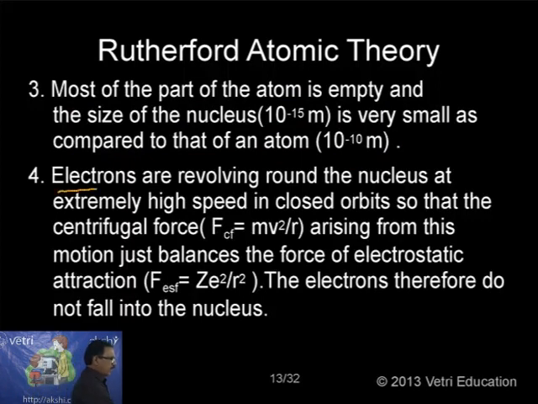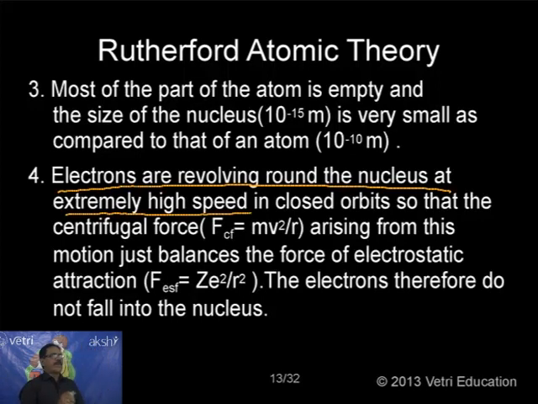Electrons are revolving around the nucleus at extremely high speed in closed orbits, so that the centrifugal force arises due to the motion. Let me repeat again. Electrons are revolving around the nucleus at extremely high speed in closed orbits, so that the centrifugal force, given as F equal to mv squared by r, where m is mass, v is velocity and r is radius, arising from this motion just balances the force of electrostatic attraction.